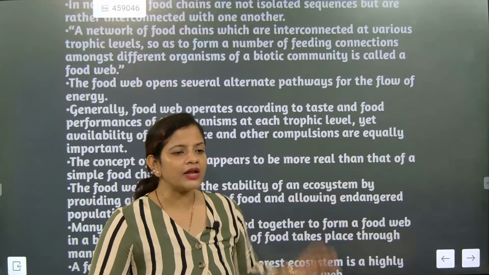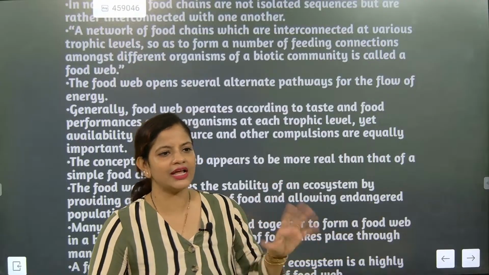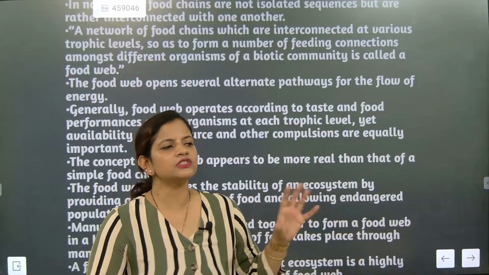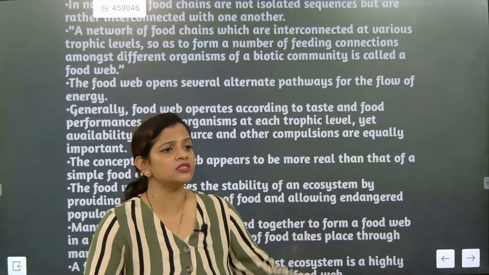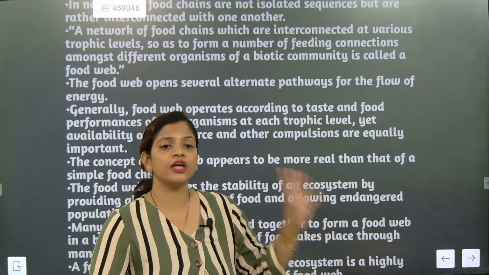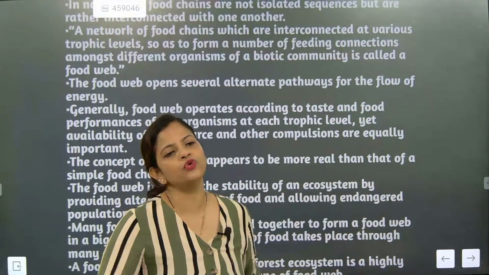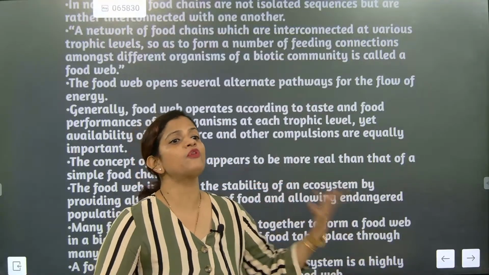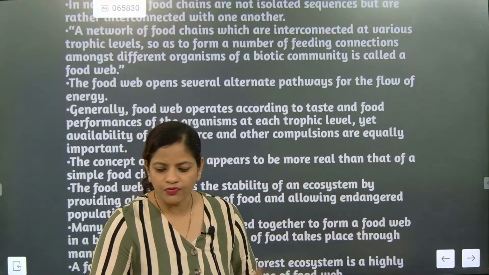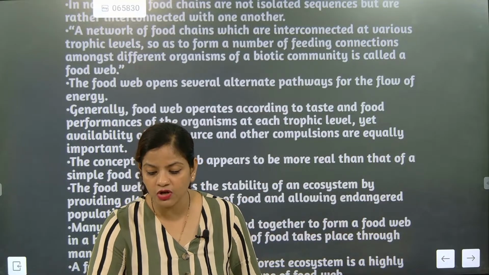Correct now? So for a carnivore, it is not like if deer is not there, the lion will not eat, the lion will die hungry. Understood? The lion will search for buffalo, the lion will search for another herbivorous organism. So alternatives are there, and these alternatives can bring a high source of energy. Understood? So interlinking of food chains in the food web is a type of advantage. So food web is a more realistic representation of an ecosystem.